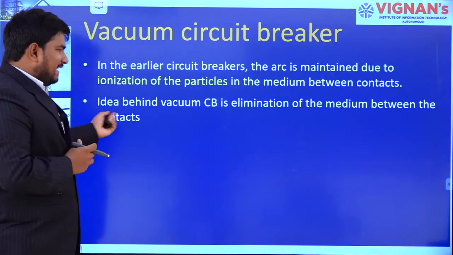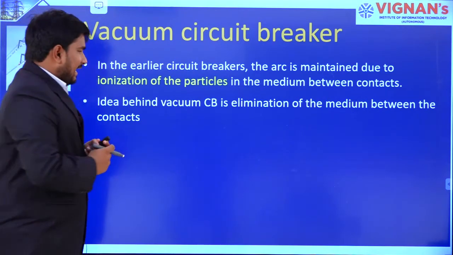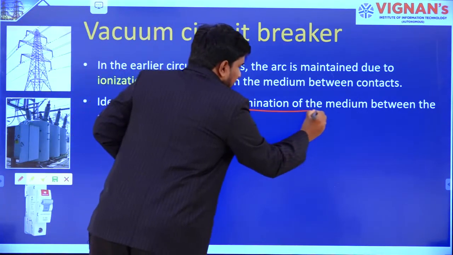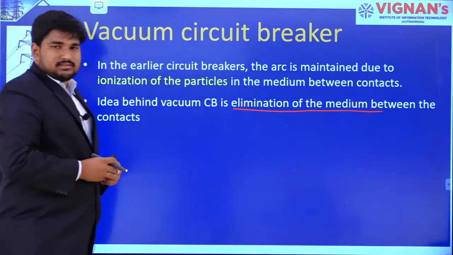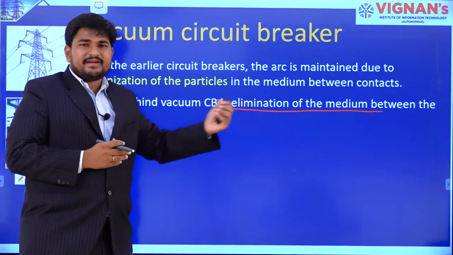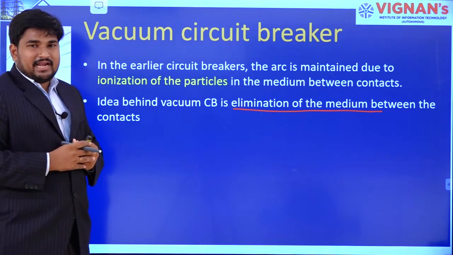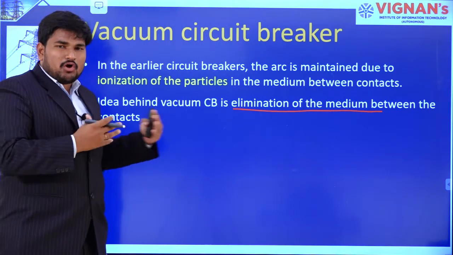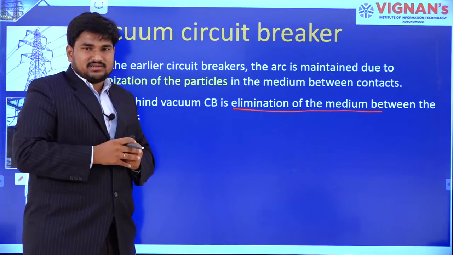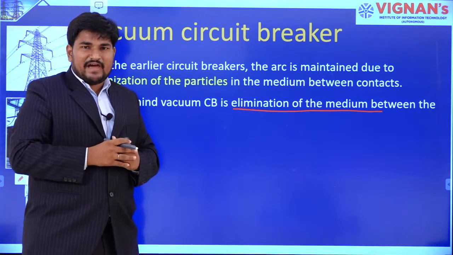So the idea behind the vacuum circuit breaker is elimination of the medium between the contacts. Elimination in the sense that there are no particles present between the contacts, so we call it vacuum.